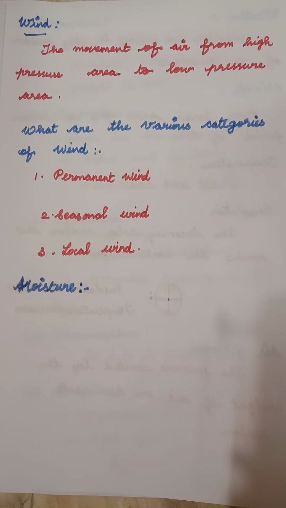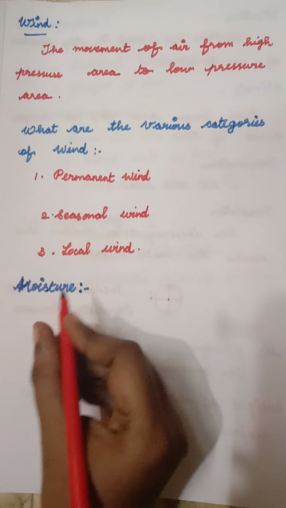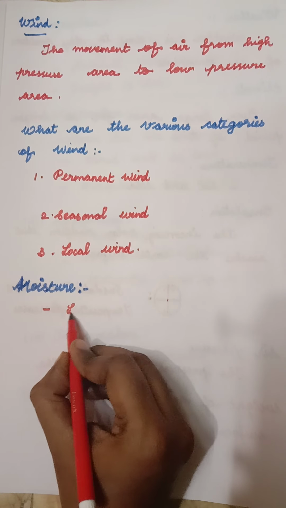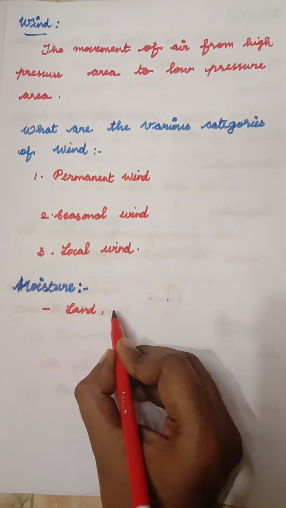The next topic is moisture. Water evaporates from the land and the different water bodies.